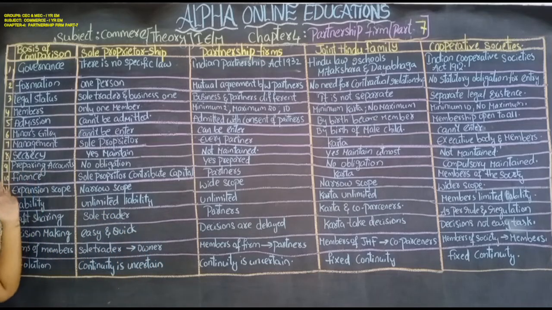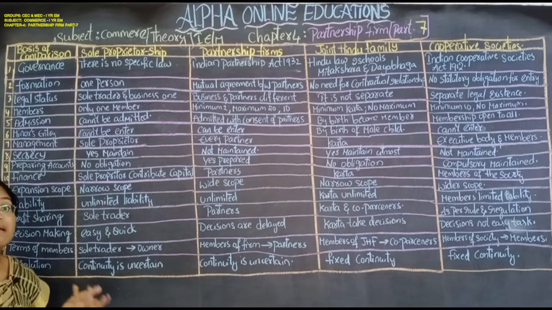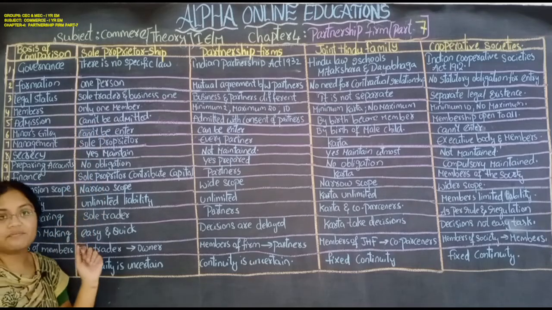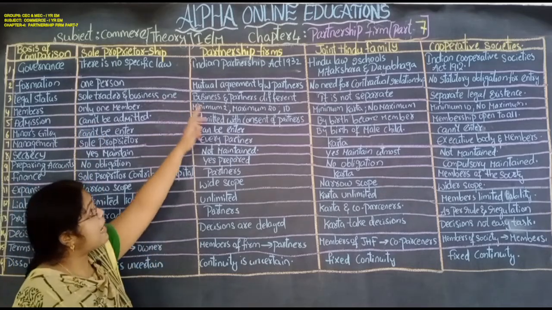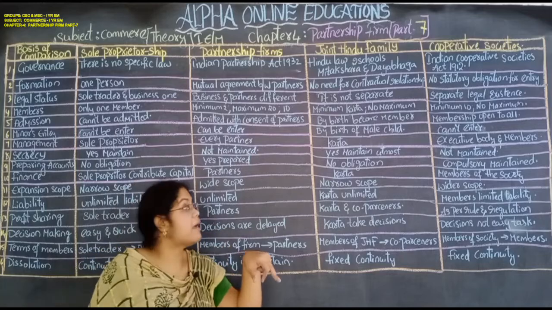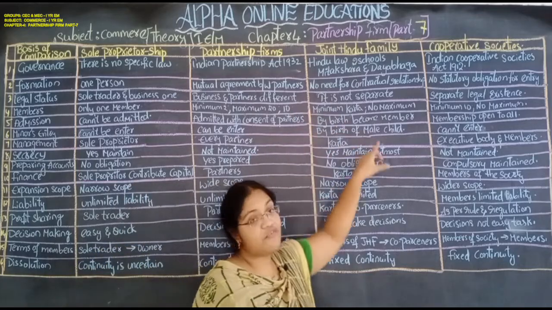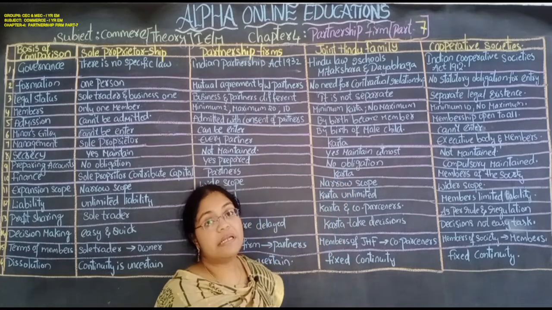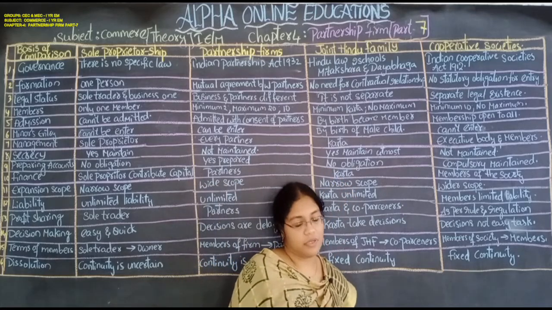Next, preparing accounts is completed. Finance. Who will bring the capital here? In the sole proprietorship the sole proprietor will bring the capital. In the partnership partners will bring the capital. In the joint Hindu family the karta will bring the capital.